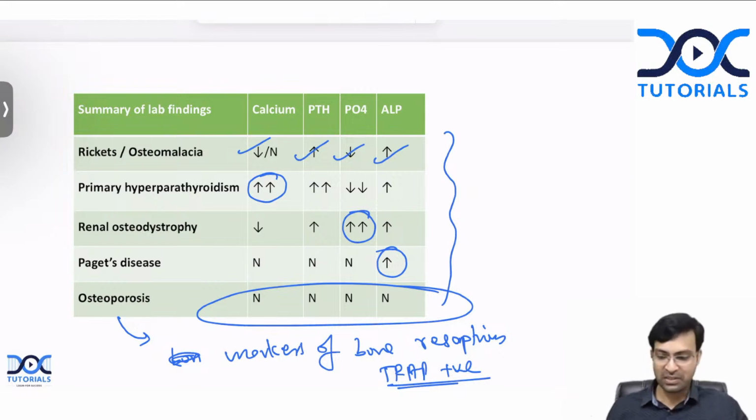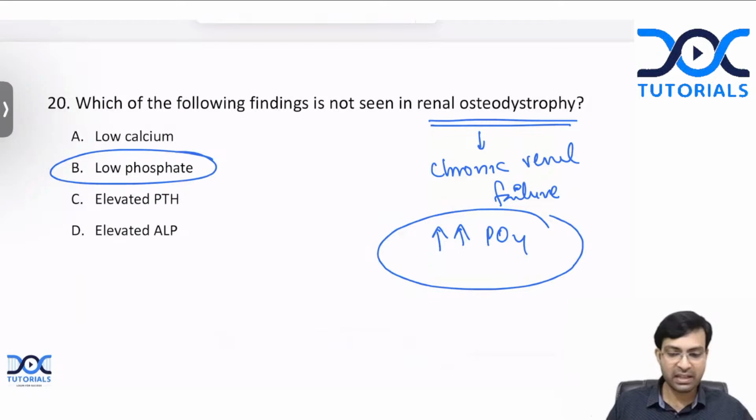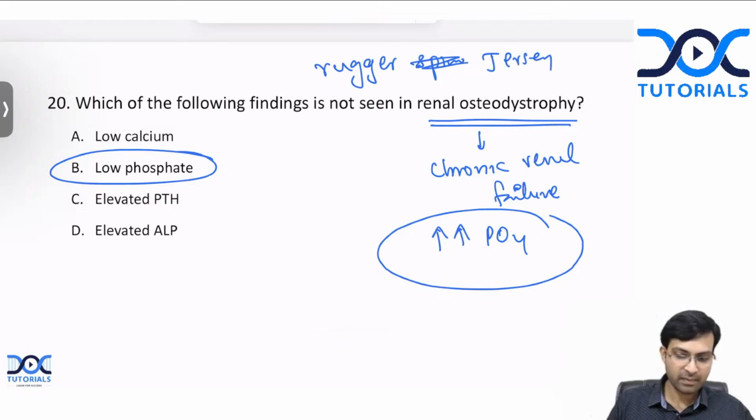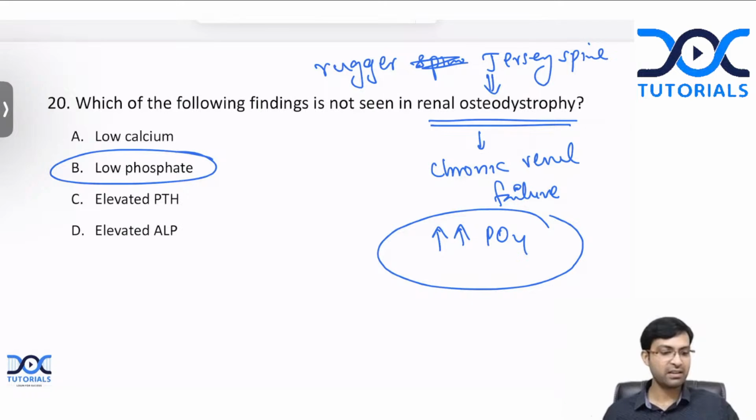So these were our 20 questions. Yes, Yashaswini is saying that you can see a rugger jersey spine. That is correct. Rugger jersey spine is a very commonly asked MCQ. Rugger jersey spine is a finding in renal osteodystrophy. That is correct.